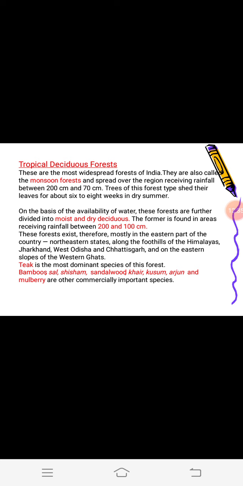These forests are found in Jharkhand, West Odisha and Chhattisgarh. The species of trees which are found in these forests are teak, sal, shisham, sandalwood, khair, kusum, arjun and mulberry. These are some species of plants which are found in the moist deciduous forest.